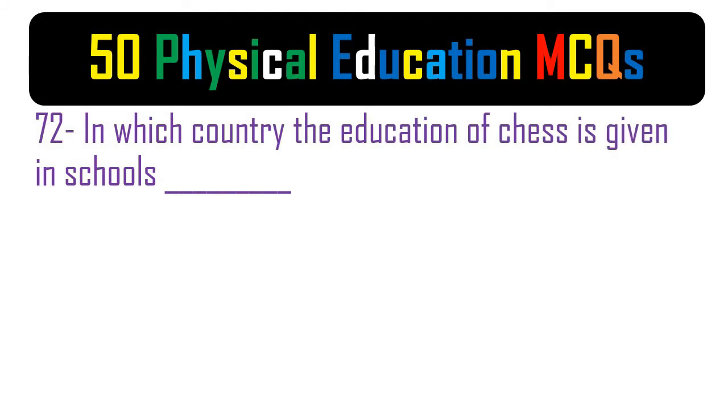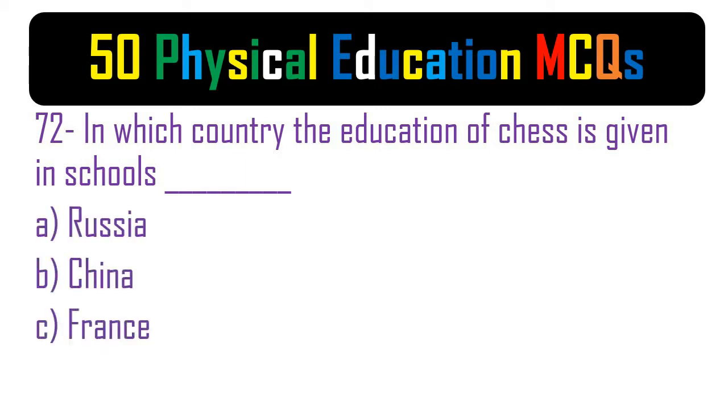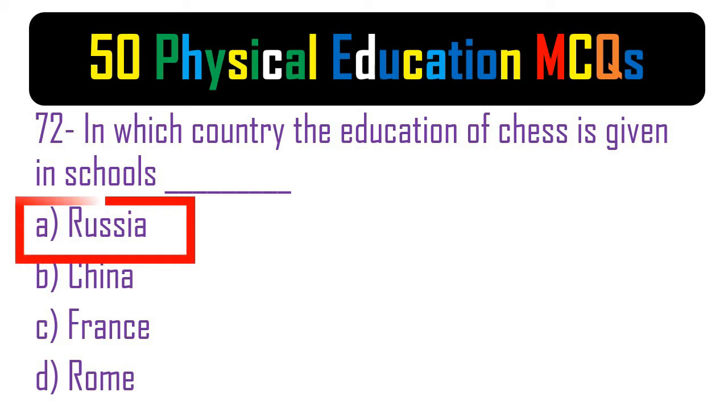72. In which country is education of chess given in schools? A. Russia. B. China. C. France. D. Rome. The correct answer is A. Russia.